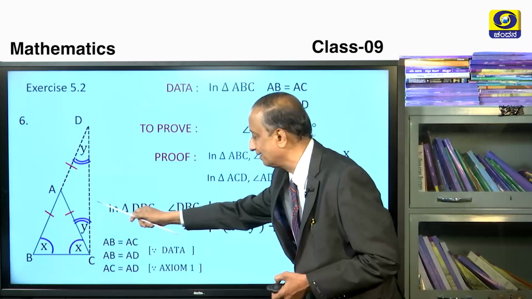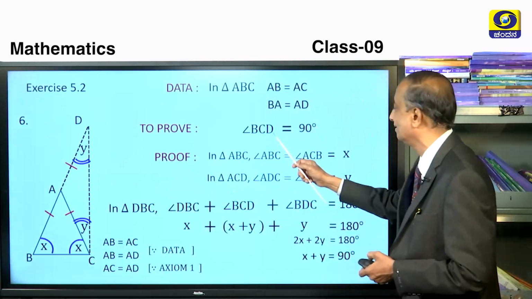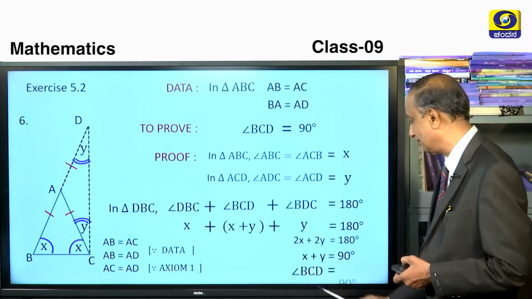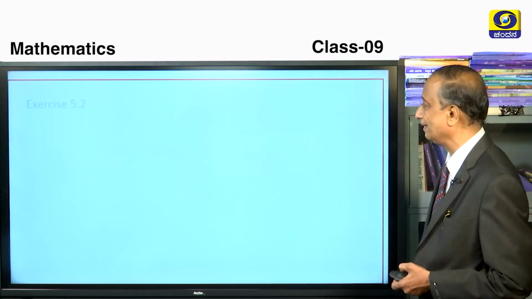What is x plus y, children? Which is nothing but this angle BCD. So BCD is equal to 90 degrees. So x plus y, meaning BCD, is actually equal to 90 degrees.